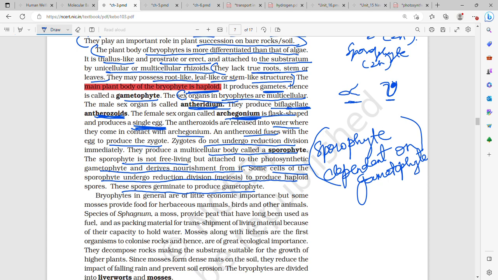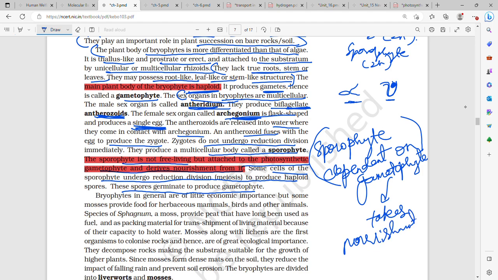Sporophyte is not free living but attached to the photosynthetic gametophyte, which provides nourishment to it.